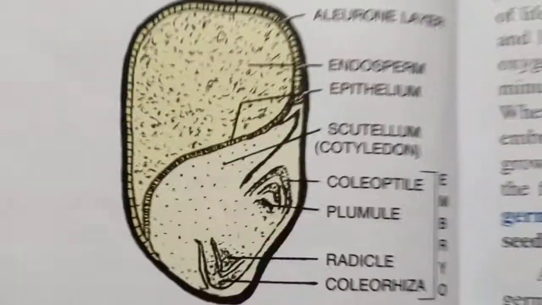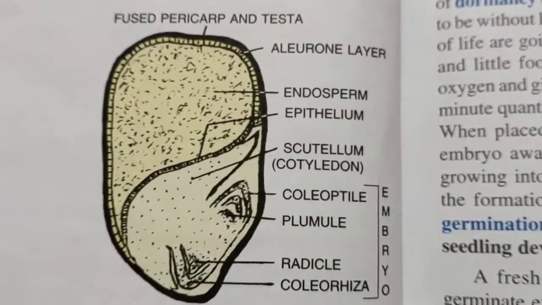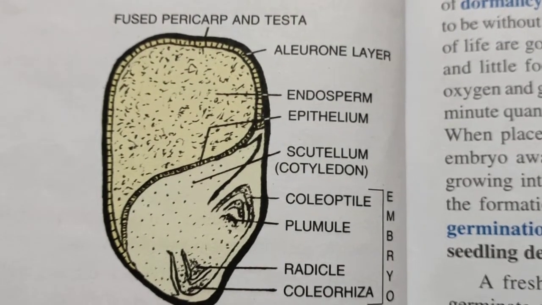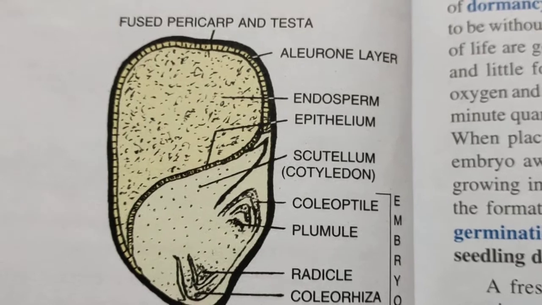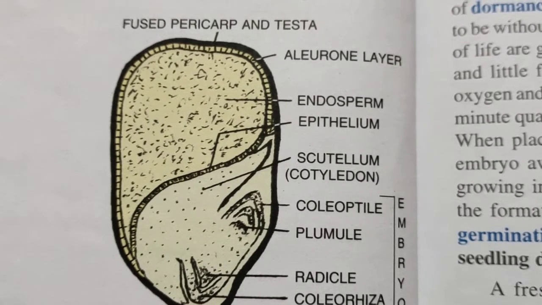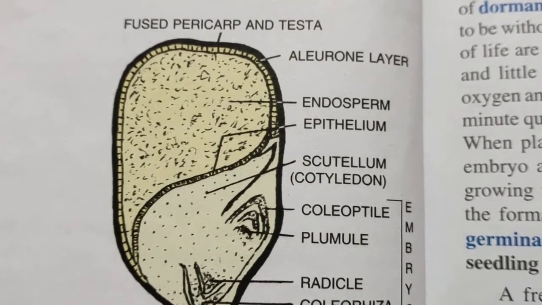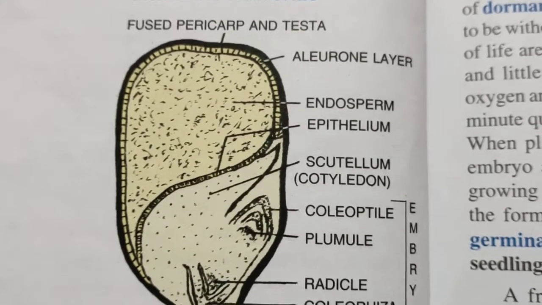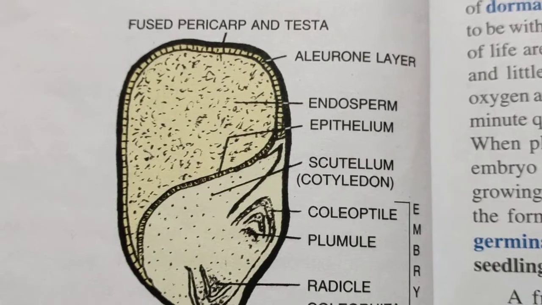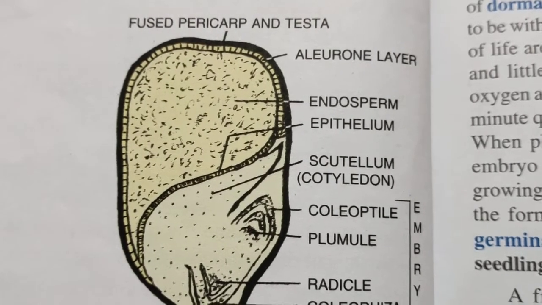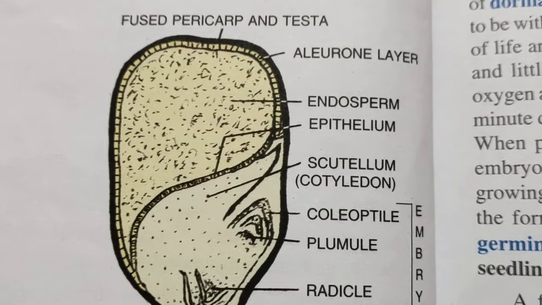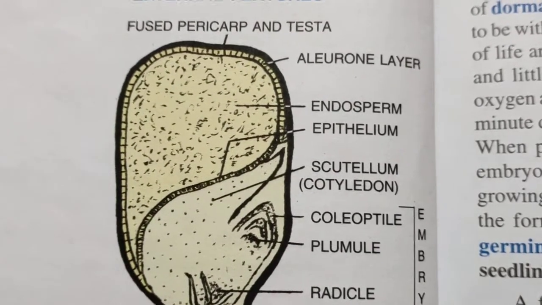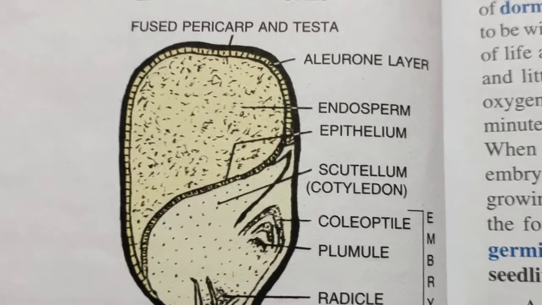Now in this diagram we can see the aleurone layer which we have talked about just now. This is the outermost layer of the endosperm which is rich in protein. Okay. And also we can see that the endosperm and the embryonic part are separated from each other by a thin epithelial layer. Can you see the thin epithelial layer? Okay.